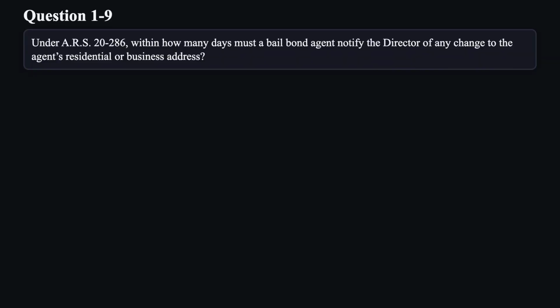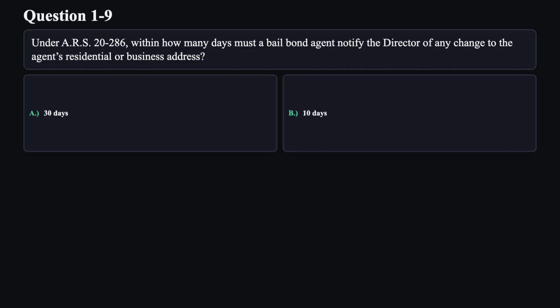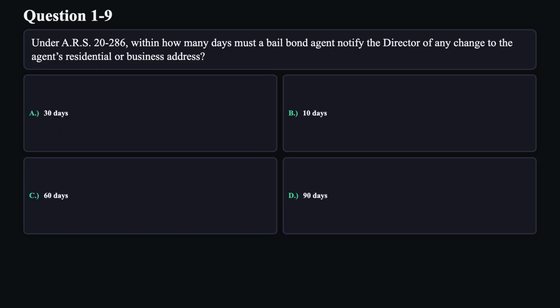Question 9. Under ARS 20-286, within how many days must a bail bond agent notify the director of any change to the agent's residential or business address? A. 30 days. B. 10 days. C. 60 days. D. 90 days.